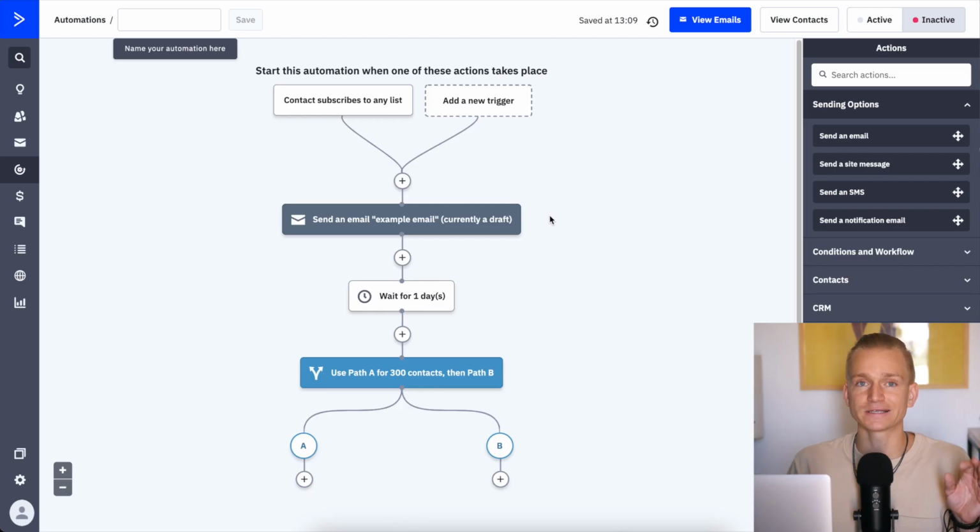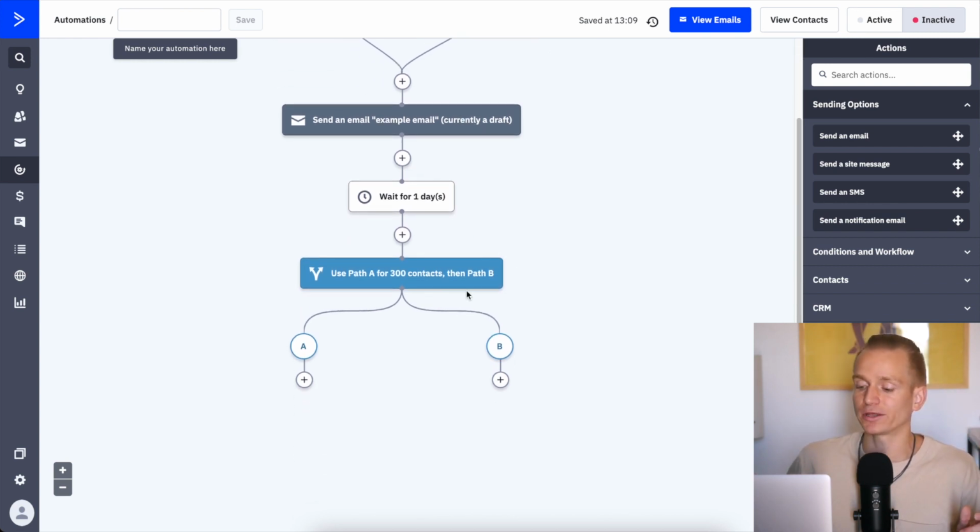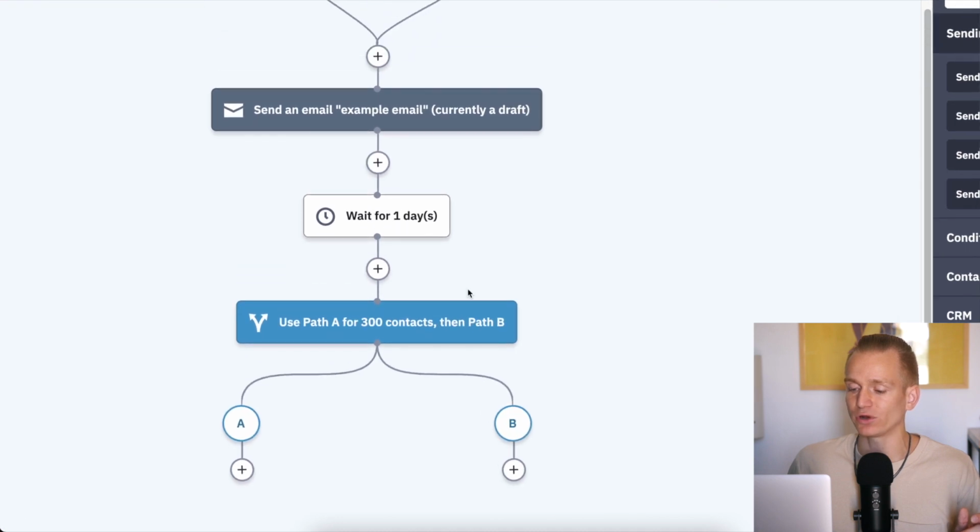So one of the things that is very important that's missing is you can't really have split automation on Mailerlite, and on GetResponse and Activecampaign. These are the only two email marketing softwares where you can do this. And what I mean by this is, for example, right here, let's say you have your email marketing automation, and here you send out an email.